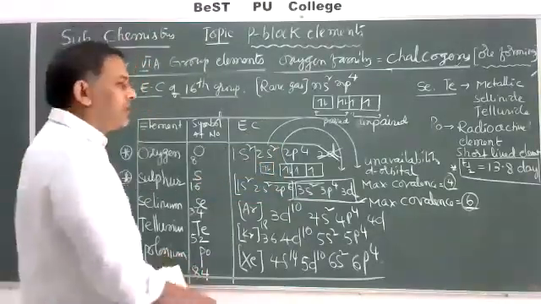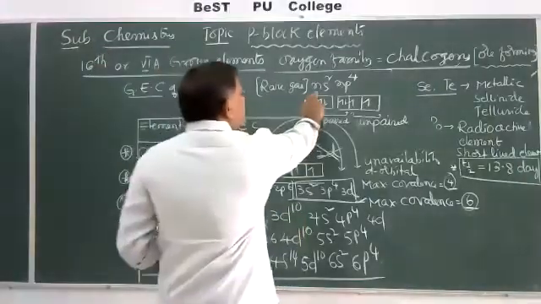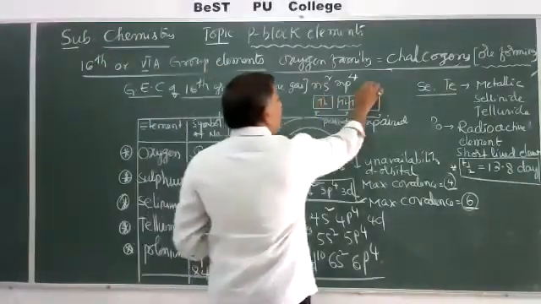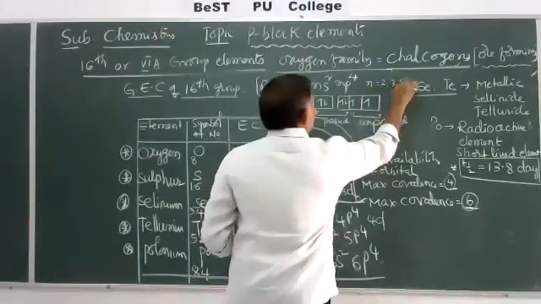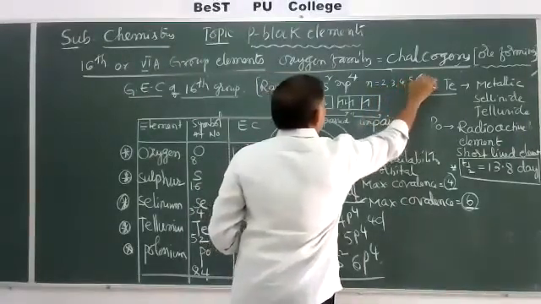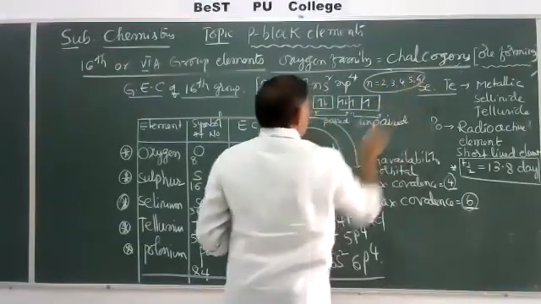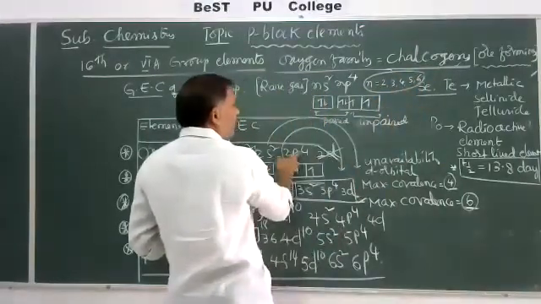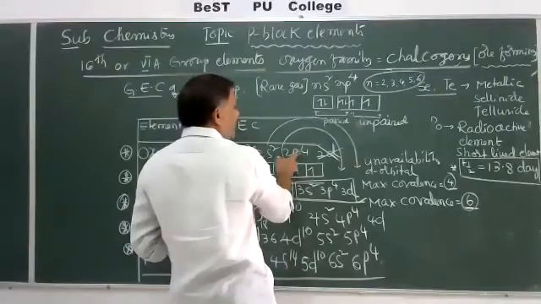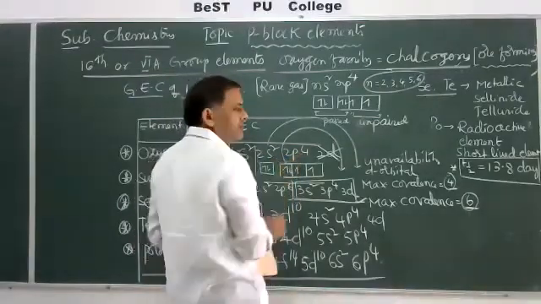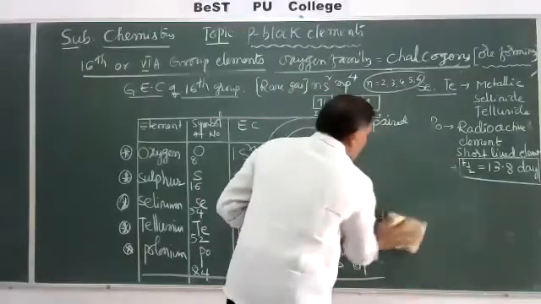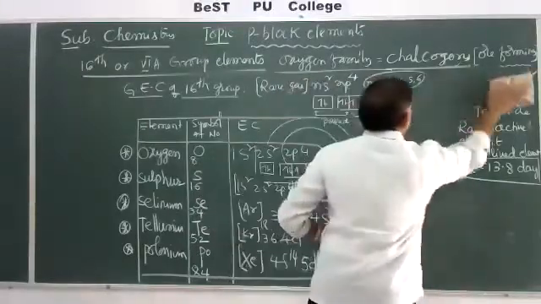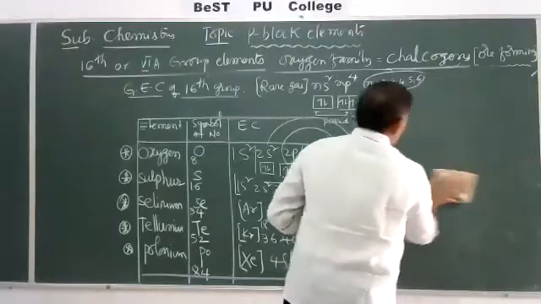In this ns2 np4, n starts with 2, 3, 4, 5, 6, and on the outermost orbit, 2 and 4 electrons are there. So based on this electronic configuration, some important properties about these 16th group elements are discussed.